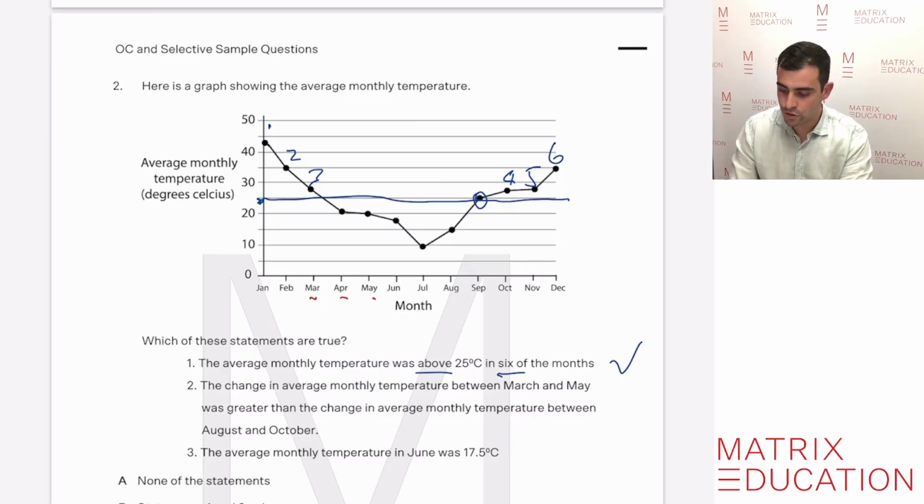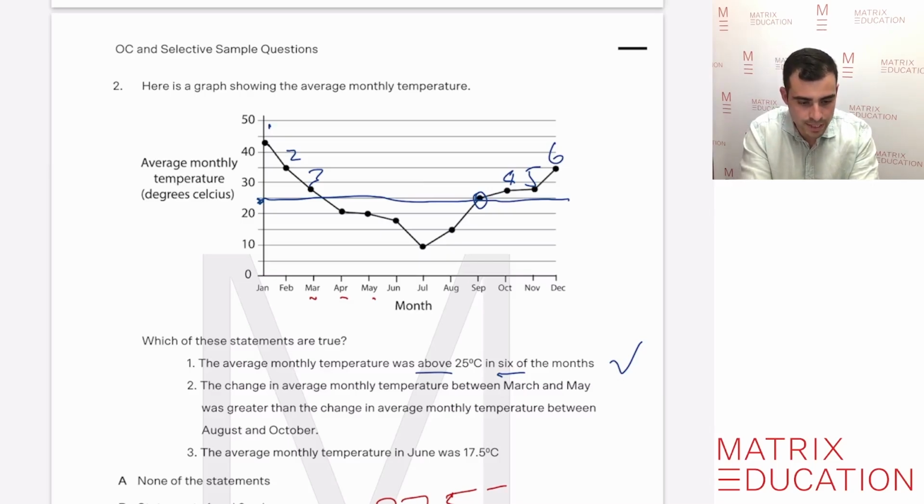So what we can assume is that the highest temperature was in March. The dot is in between 25 and 30, so we can assume that halfway between there is 27.5 degrees. Because we're trying to find the difference, we're going to subtract.